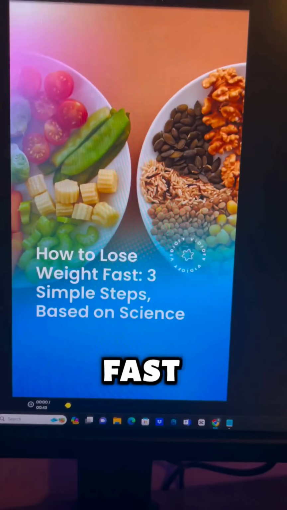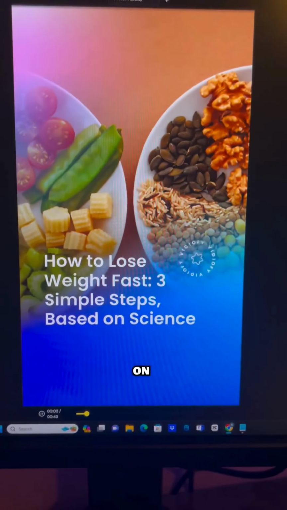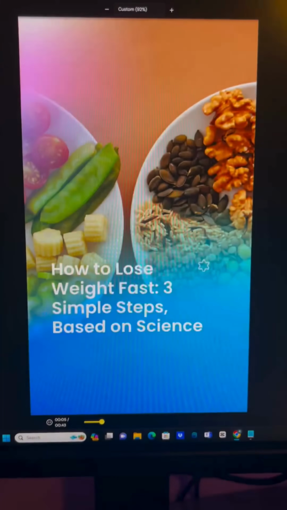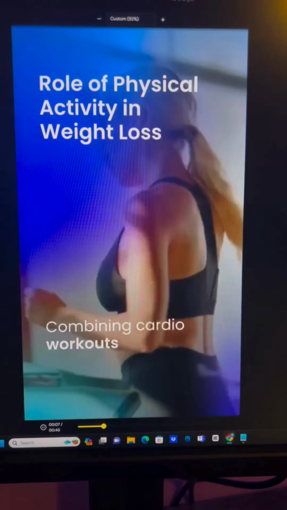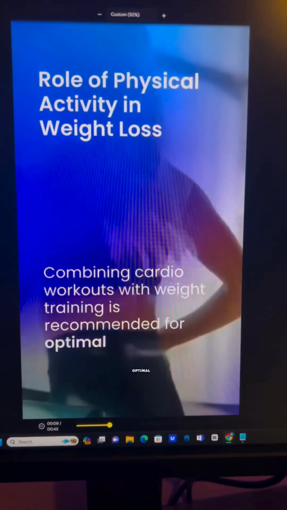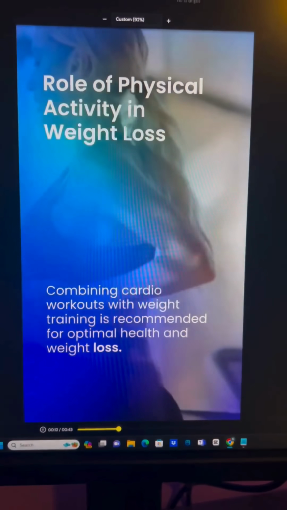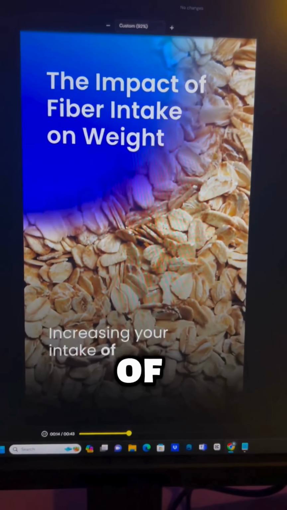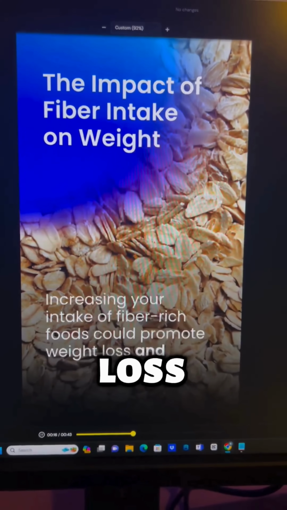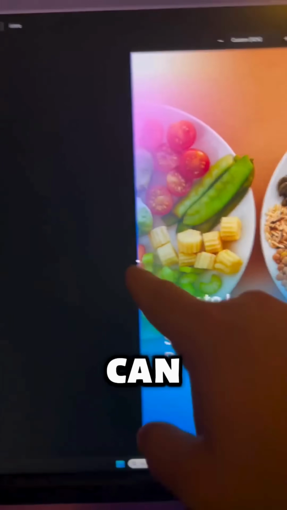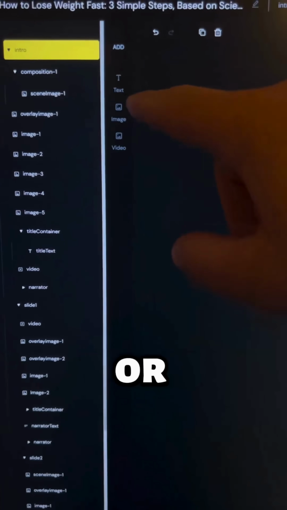How to lose weight fast. 3 simple steps based on science. Combining cardio workouts with weight training is recommended for optimal health and weight loss. Increasing your intake of fiber-rich foods could promote weight loss and support overall health. You can easily edit any text, video, or image if you want.